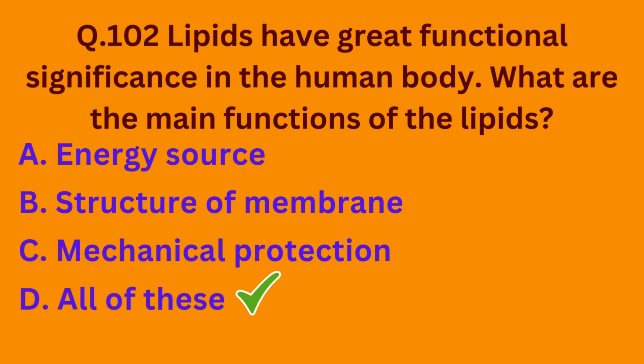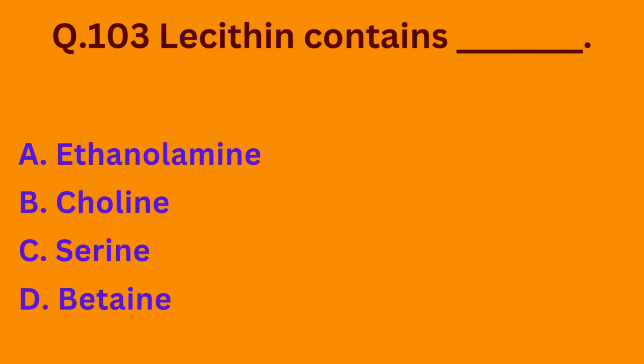So basically all of these are the main functions of lipids in human body. So the correct option is option D. Question number 103. Lecithin contains dash. Option A, ethanolamine. Option B, choline. Option C, serine. Option D, betaine. So basically lecithin contains choline. The correct option is option B.